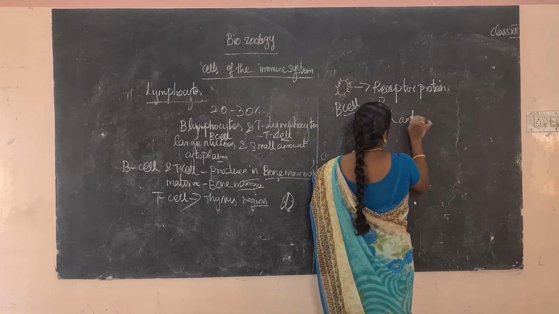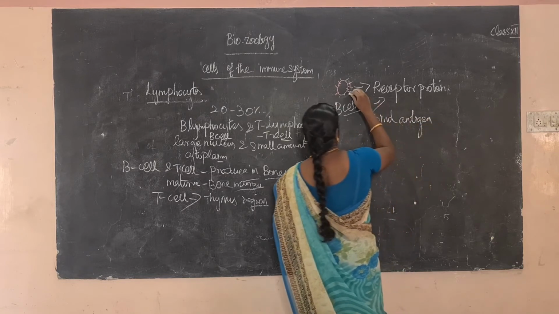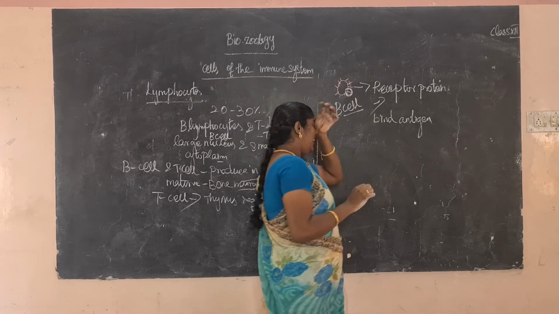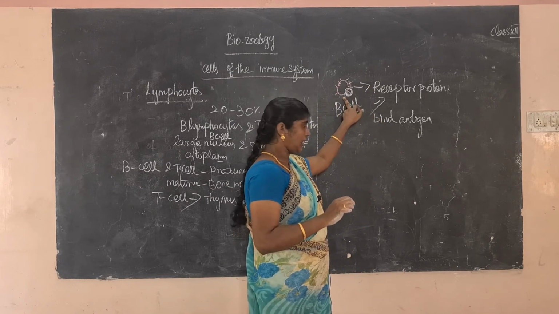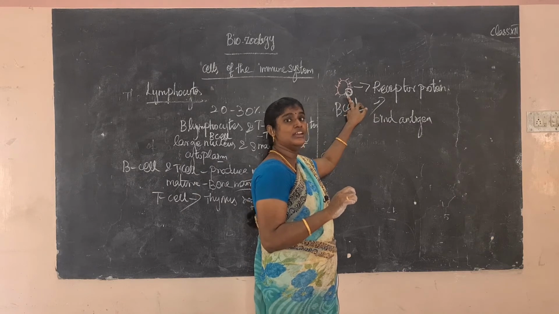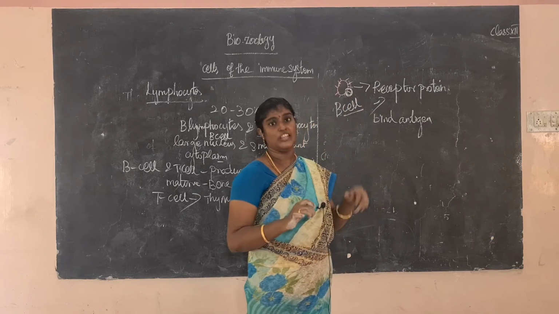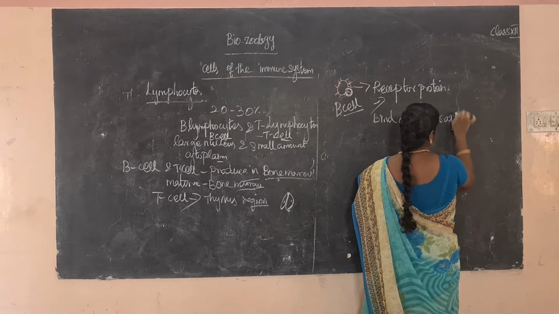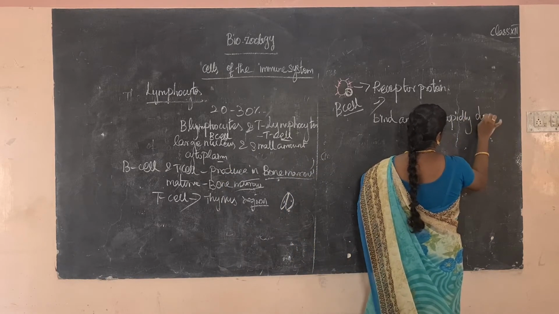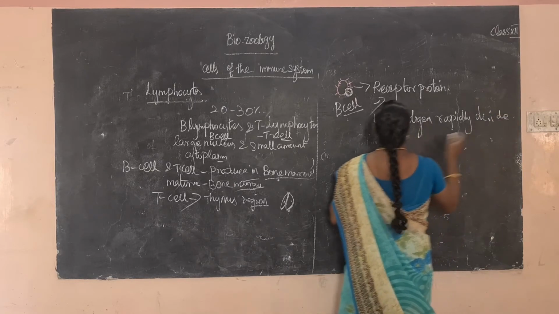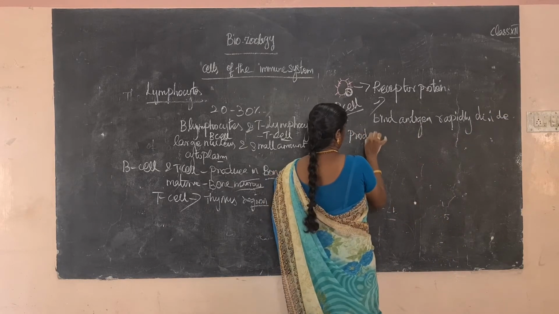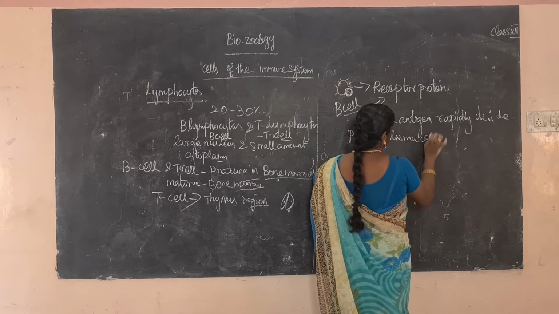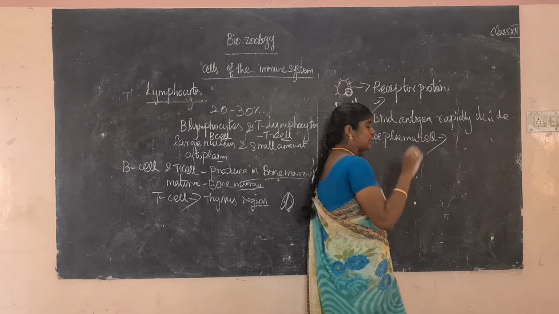For example, when an antigen binds on the receptor protein, it is easily recognized, and the cell divides rapidly to produce plasma cells, which produce antibodies.